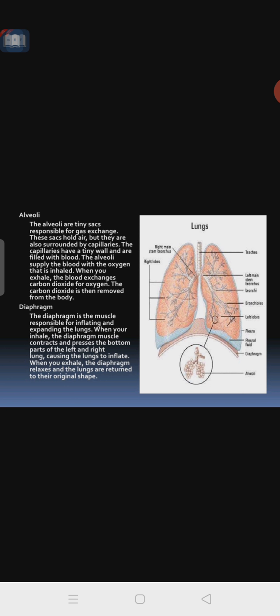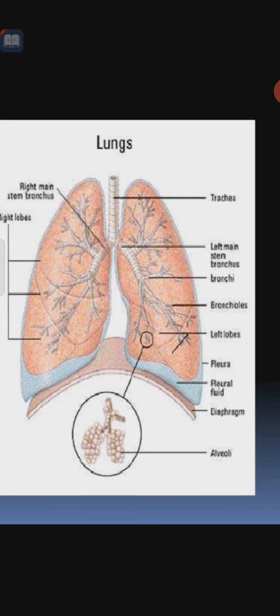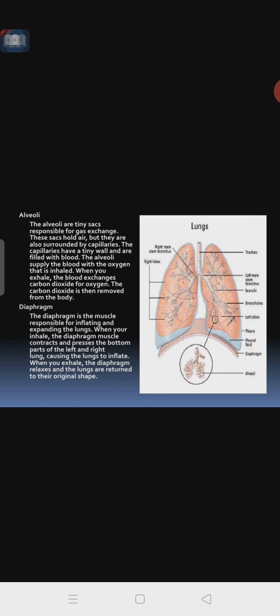The last part in the lungs is the diaphragm. You can see the parts here; the diaphragm is at the lower end. The diaphragm is the muscle responsible for inflating and expanding the lungs. When air enters the lungs, the expansion takes place, and that occurs due to the presence of the diaphragm.